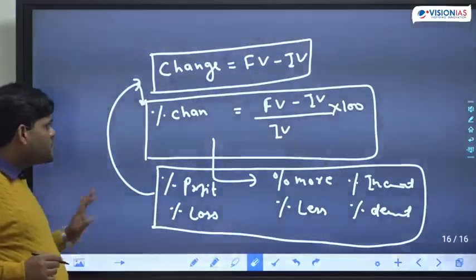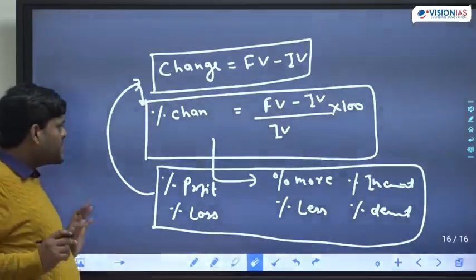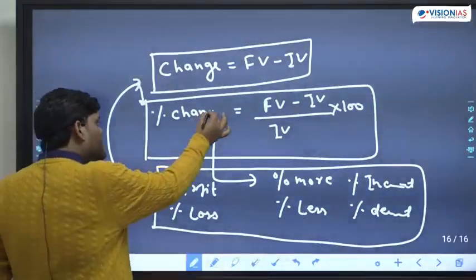Okay. So whenever these terms come, the first thing in your mind should be percent of change.